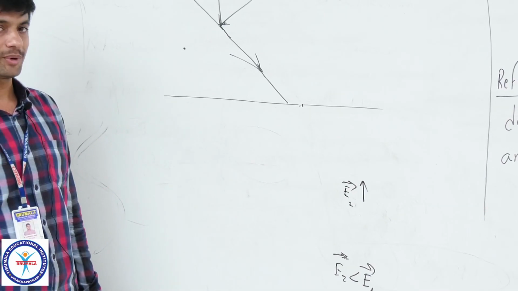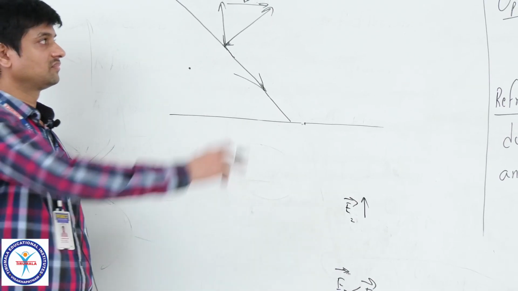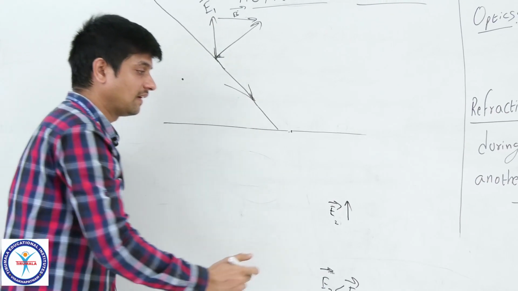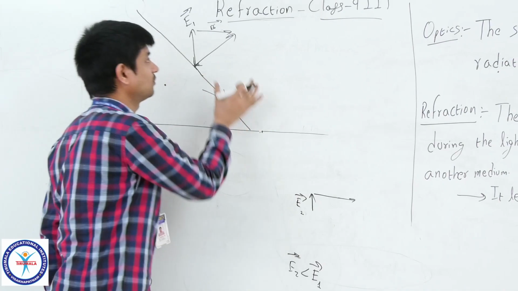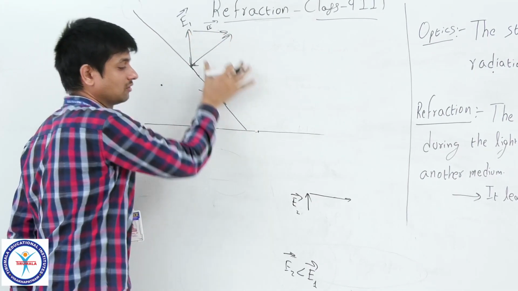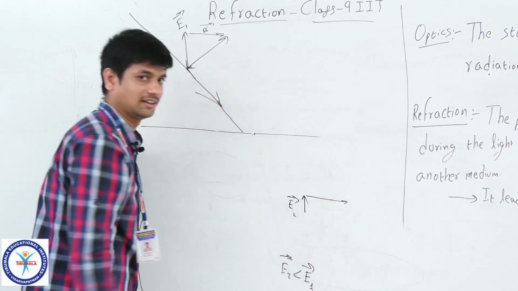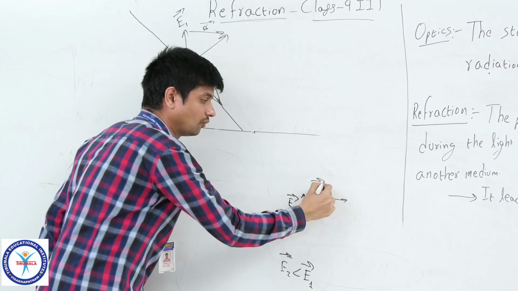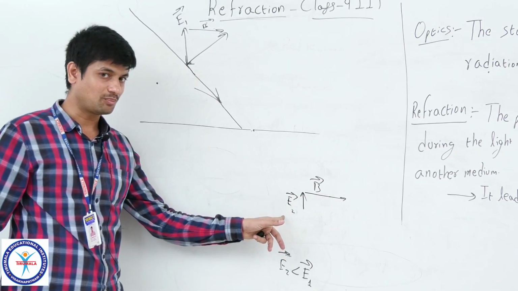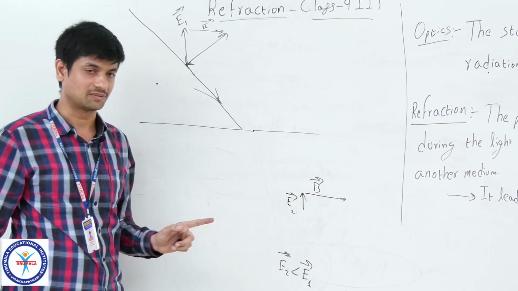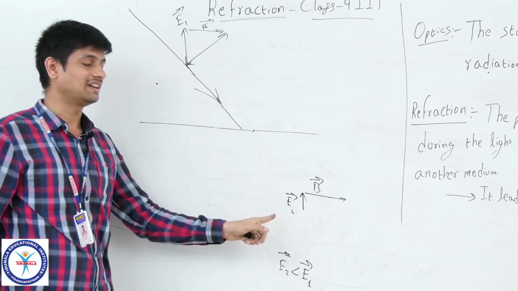Mostly, experimentally they have also proved that the magnetic field strength will not be changed. That means whatever magnitude it has, the same magnitude it will contain. So what you observe to change, is it the electric field component or the magnetic field component? You can observe only the change in the electric field.